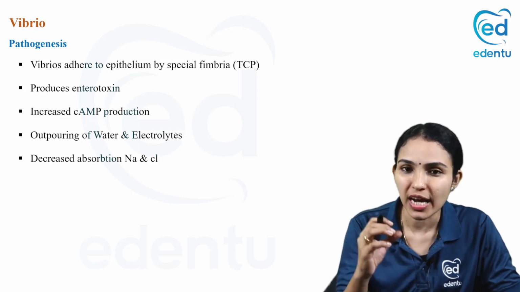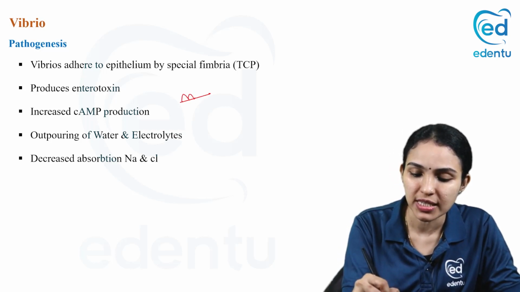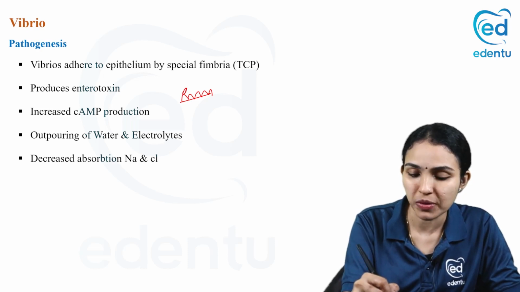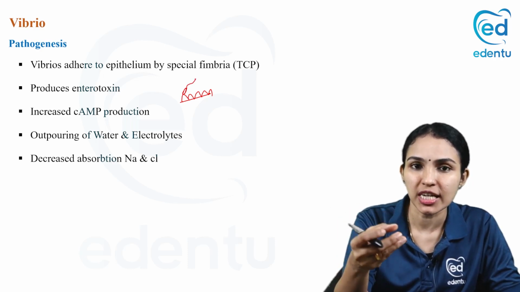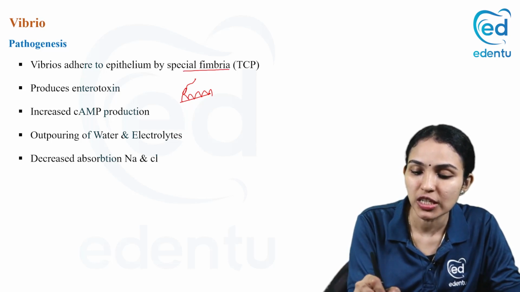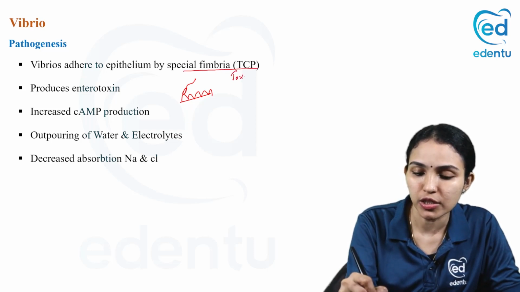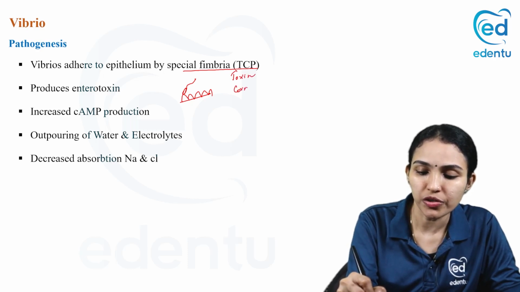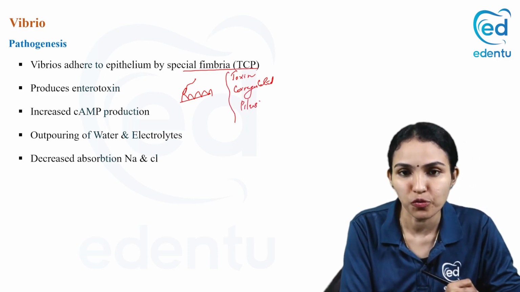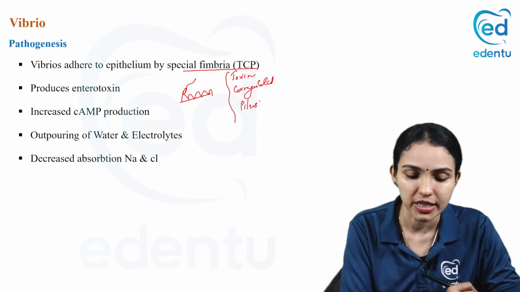So how does Vibrio adhere to the epithelium? If this is the intestinal epithelium, the Vibrio bacteria has first got to adhere to the epithelium. Its motility is one factor which helps it in traversing this, but it has to adhere. For that, it has got a special fimbria called toxin co-regulated pilus. Pilus means fimbria. So toxin co-regulated pilus is the special fimbria for attachment.